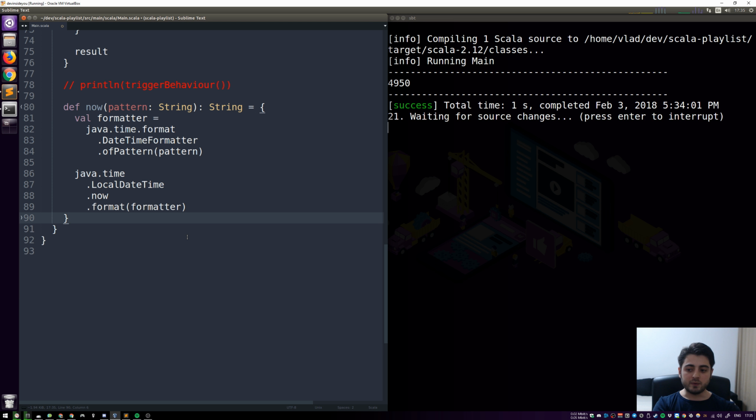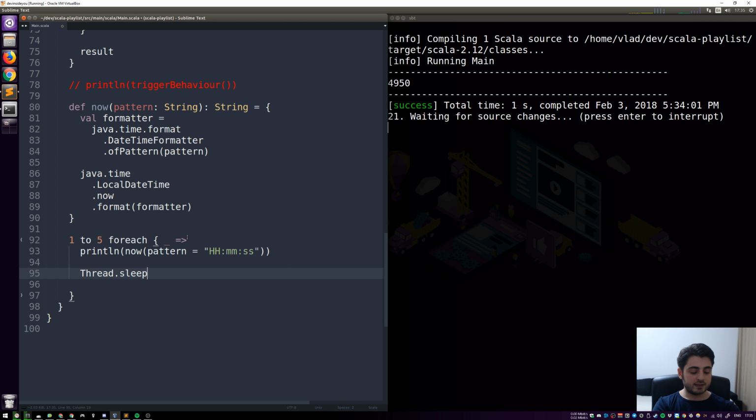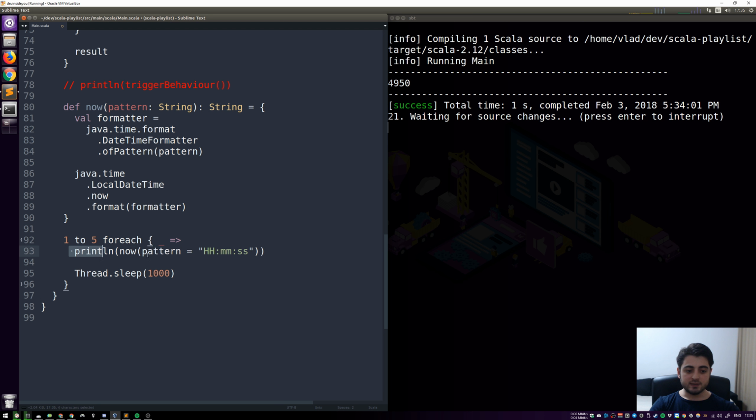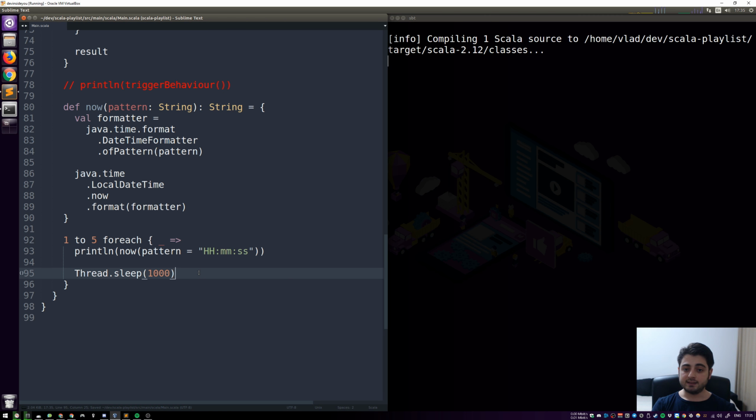What we're going to do now is show the current time 5 times. So we're going to do a foreach, and in this case we're not going to care about the current number. We're going to print out now, and the pattern is going to be a string where we just want to see the hours, the minutes, and the seconds. And now we're just going to do Thread.sleep for 1 second. So we're going to print out the current time, and then wait for 1 second, and this is how it's going to look.